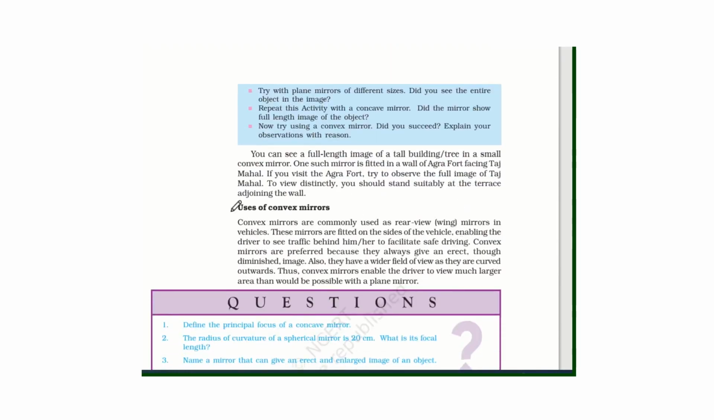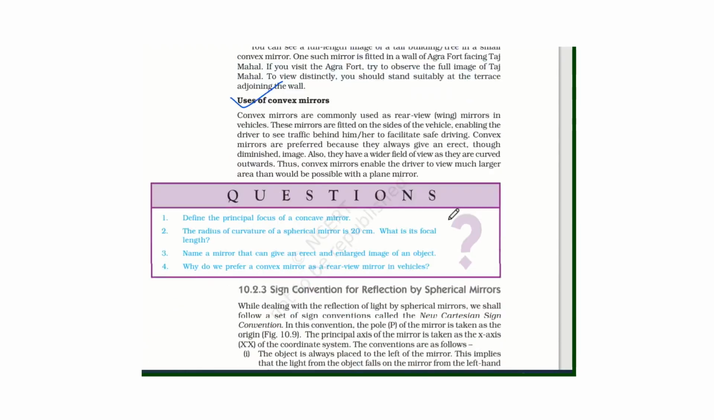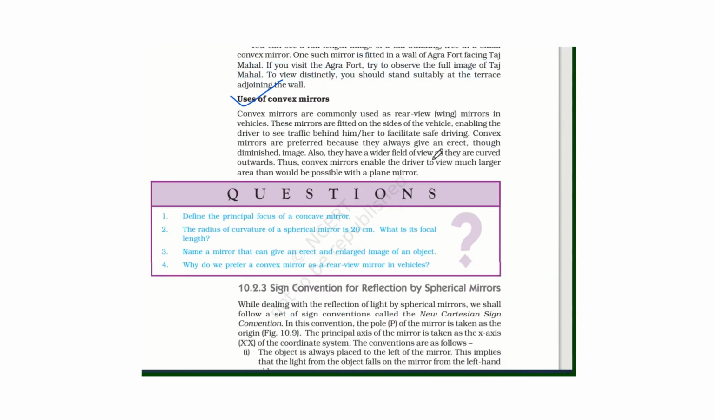Now we will discuss the uses of the convex mirror. What are the uses of the convex mirror? The convex mirror is usually used as a rear view mirror in vehicles, on the side of the vehicle. These mirrors are fitted on the sides of the vehicle, enabling the driver to see traffic behind him to facilitate safe driving.